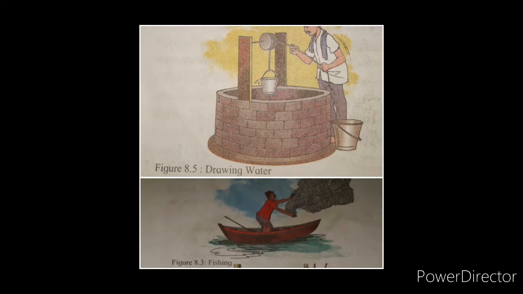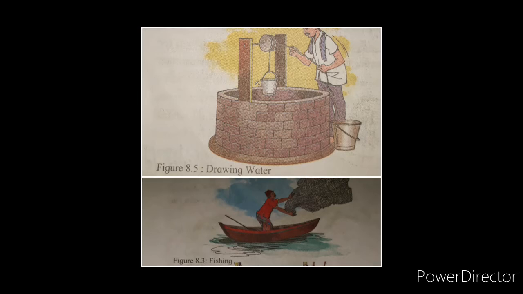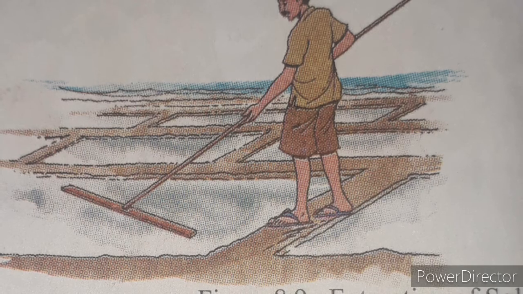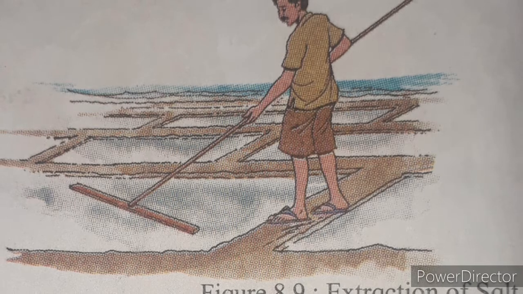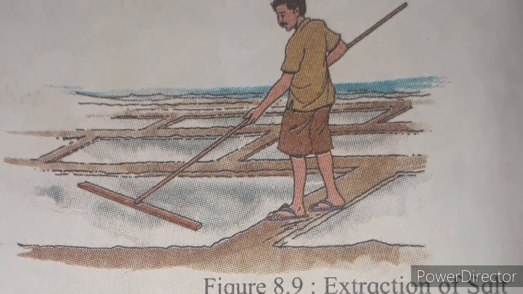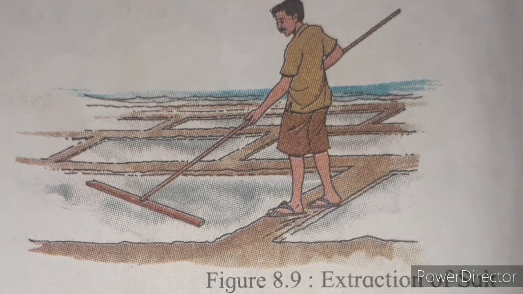This shows us water is a very important natural resource. All the living world depends on this resource, that means they depend on water. See figure 8.9. It shows how we obtain, means acquire, salt from seawater. We make use of salt in our day-to-day life.